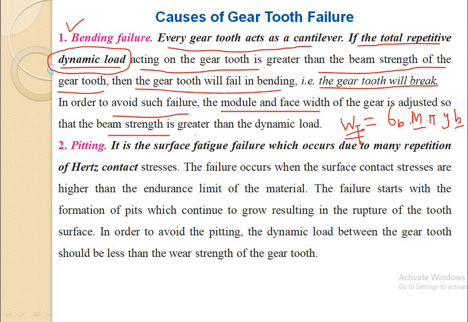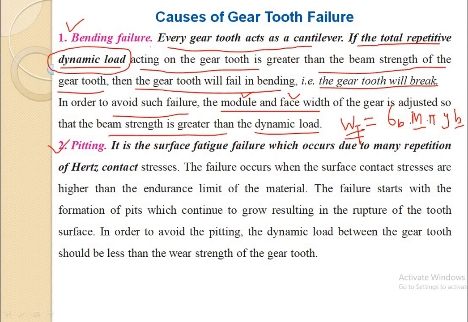If this beam strength is greater than the dynamic load, then there will be no bending failure of the gear tooth. So to avoid bending failure of the gear tooth, we can improve the beam strength of the gear by adjusting the value of module and face width. So this is the first failure of the gear tooth, due to the induction of bending stress due to repetitive dynamic load. Now the second failure is the pitting failure.